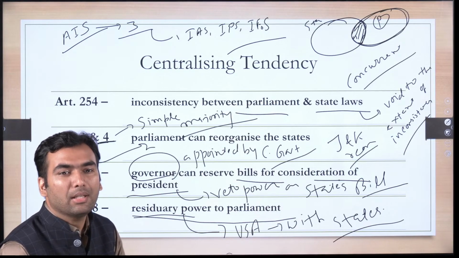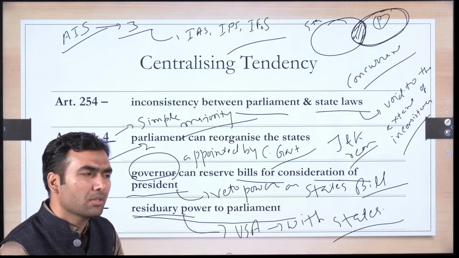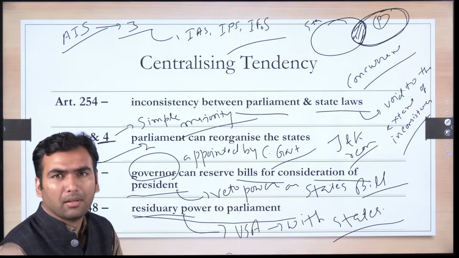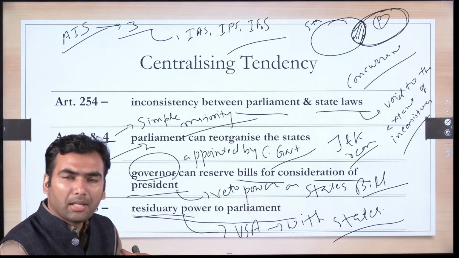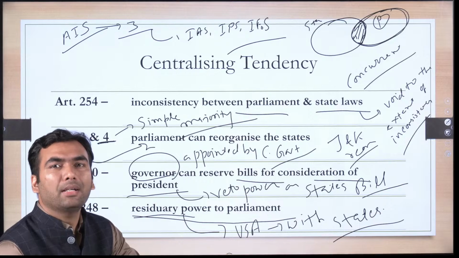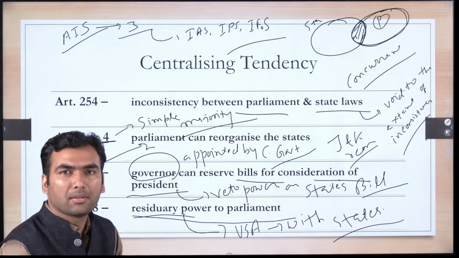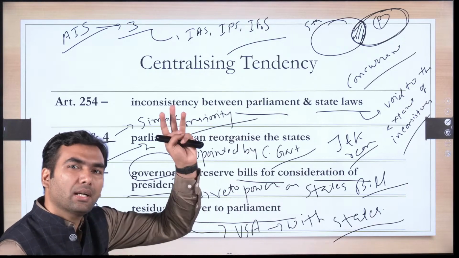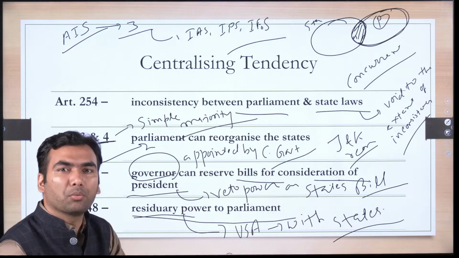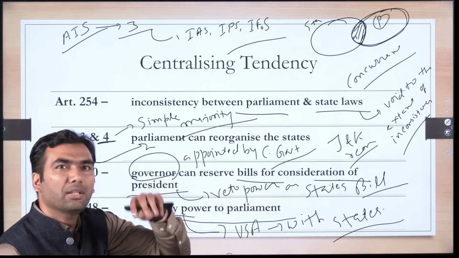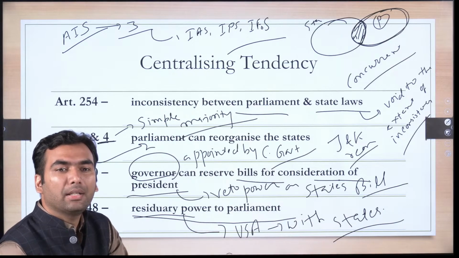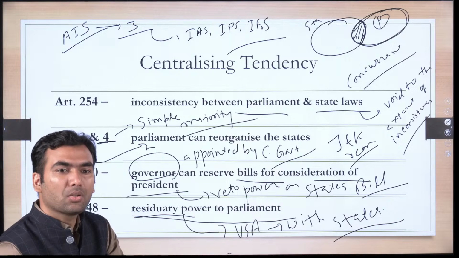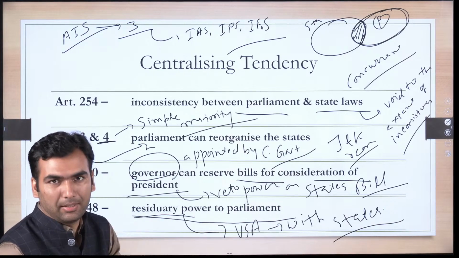So this is also a centralizing tendency, because suppose I am a state government, then I should have the right to appoint my personnel, my officers. But the central government is recruiting the officer and giving it to me. The central government is training the officer and then giving it to me. This is also an anti-federal feature. Here also states are being weakened.